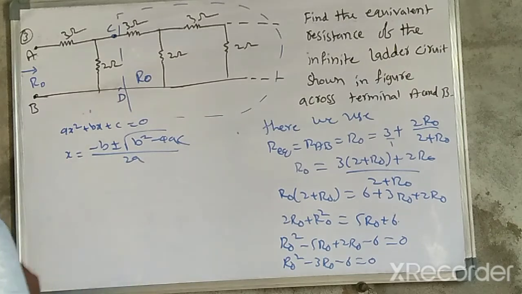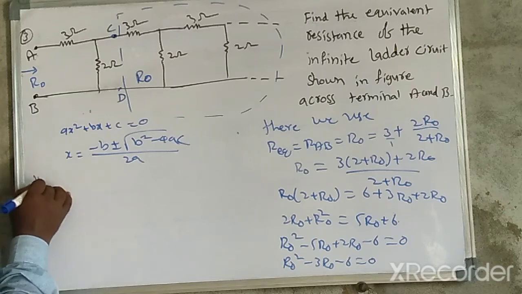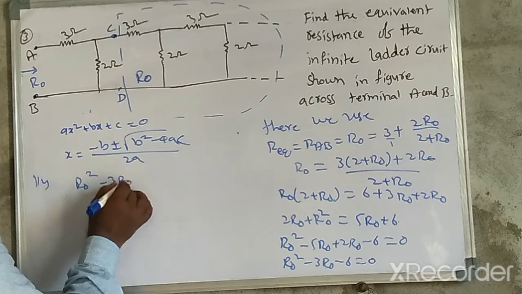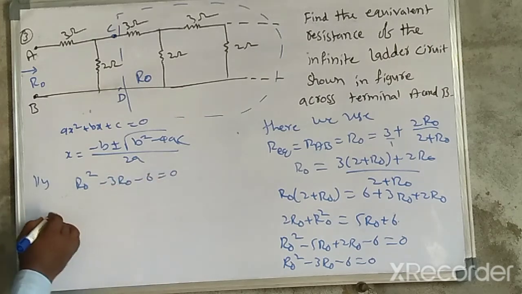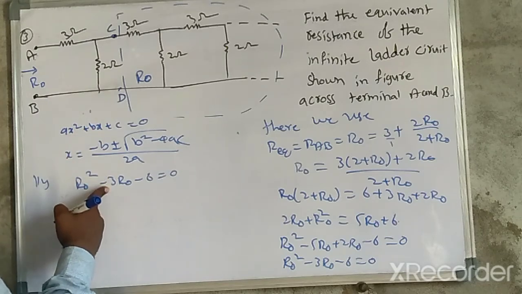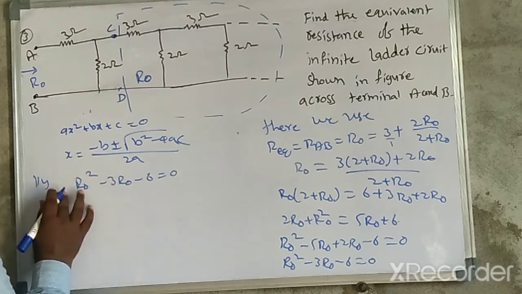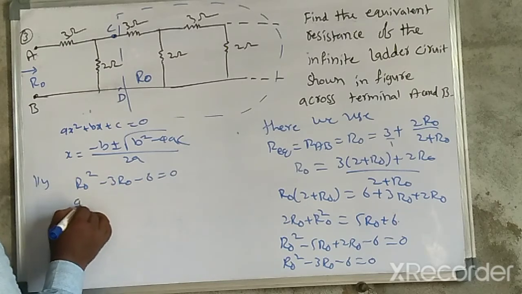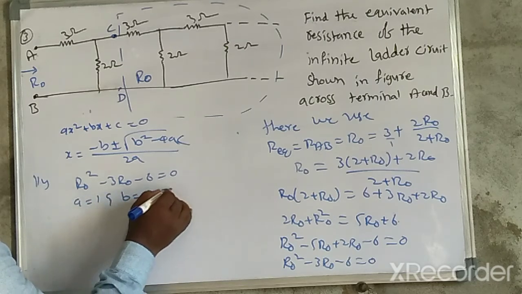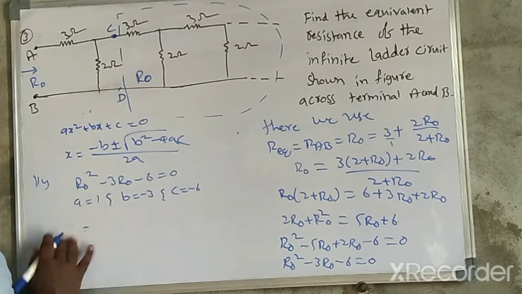So for ax square plus bx plus c equal to 0, similarly here x is R naught. In R naught square minus 3 R naught minus 6 equal to 0, b is minus 3, a is 1, and c is minus 6. Substitute here.